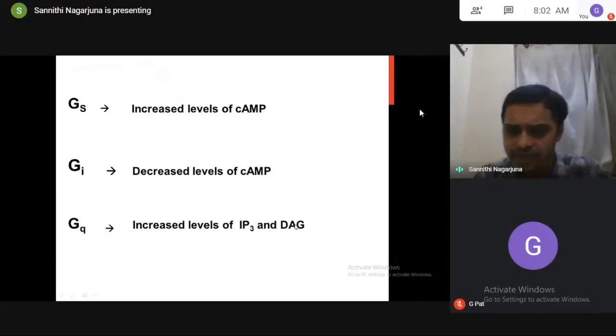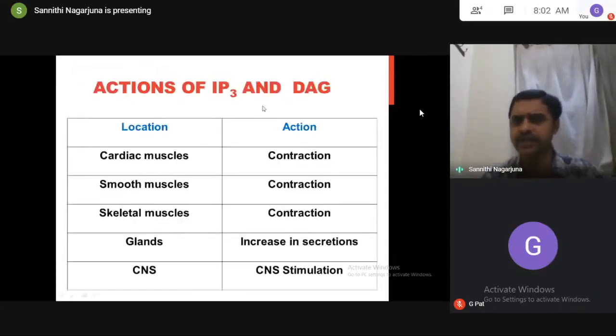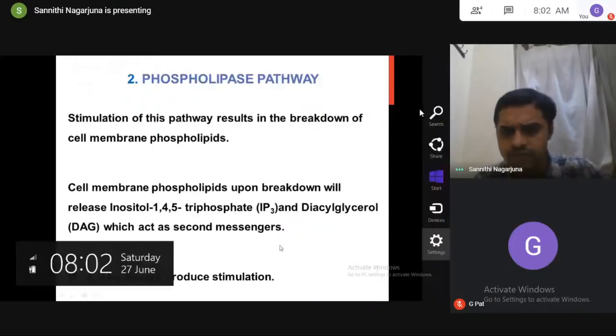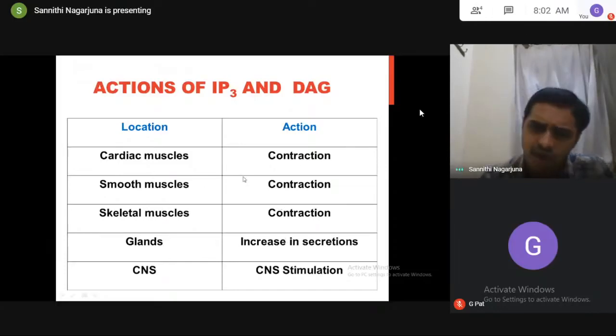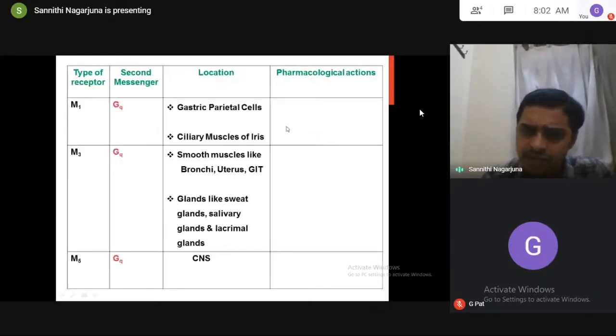If IP3 and DAG increase, what are the pharmacological actions? IP3 and DAG, as I told you, always produce stimulation. So: all muscle contraction, glands increased secretion, CNS stimulation. In all the locations, IP3 and DAG always produce stimulation. So based on this, can you write the pharmacological actions here? Try it on your paper, at least for one minute. I'm giving you the second messenger: IP3 and DAG always produce stimulation.